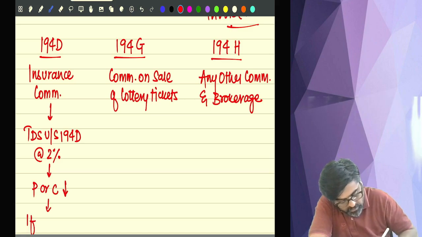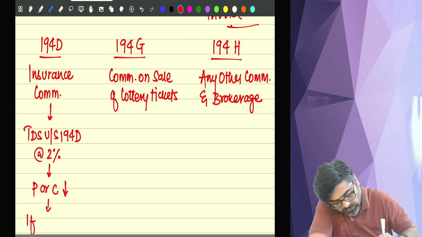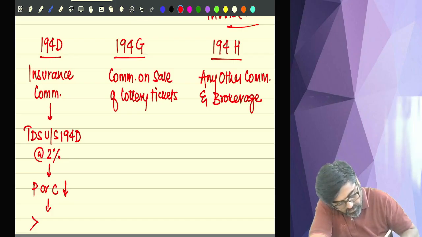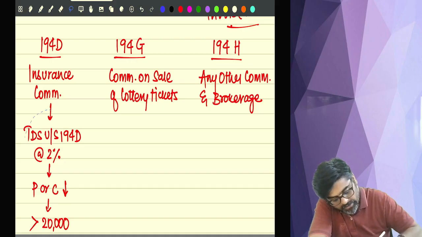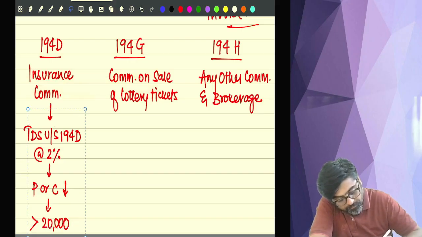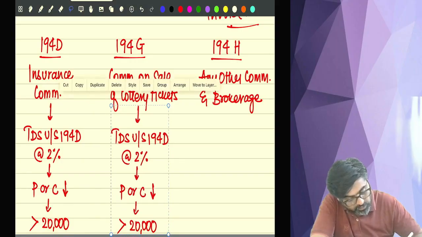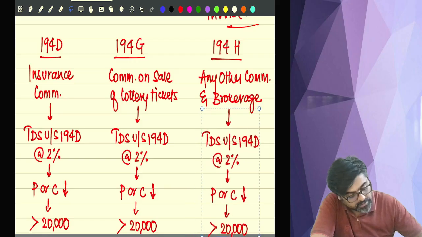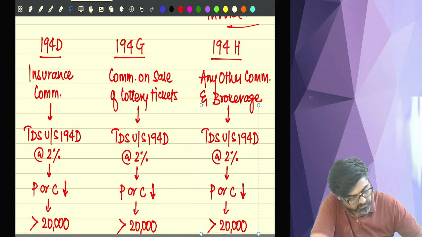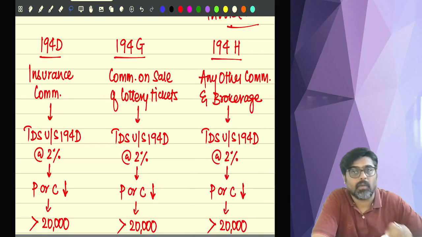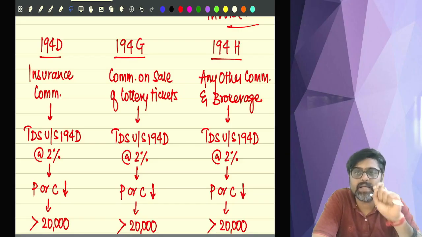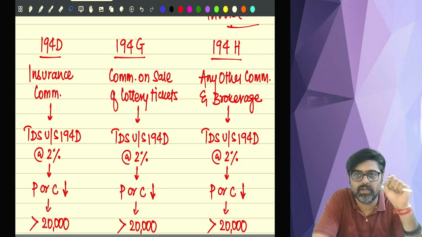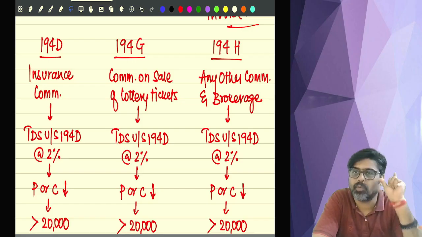If the aggregate amount of commission is greater than 20,000 rupees. So if the commission is given during the year to that resident, and the aggregate amount of that commission during the previous year is more than 20,000, then on that entire commission amount, TDS has to be deducted at the rate of 2%.